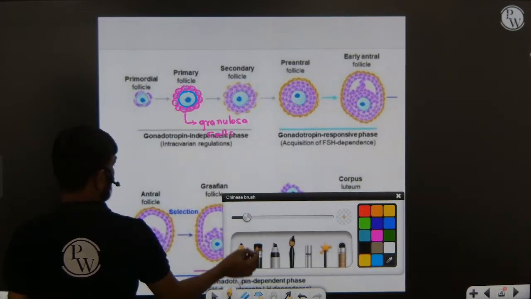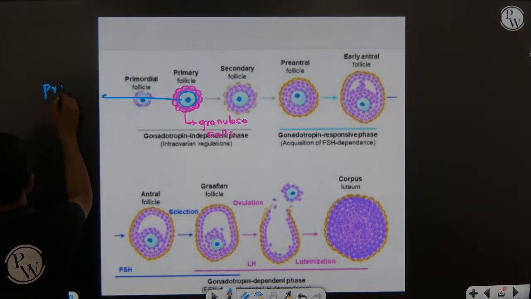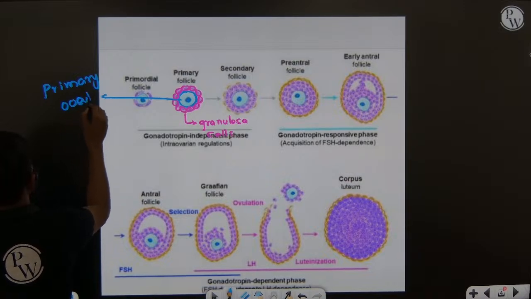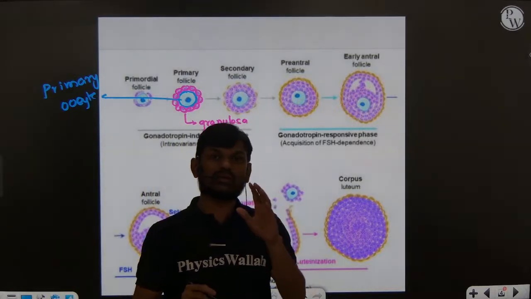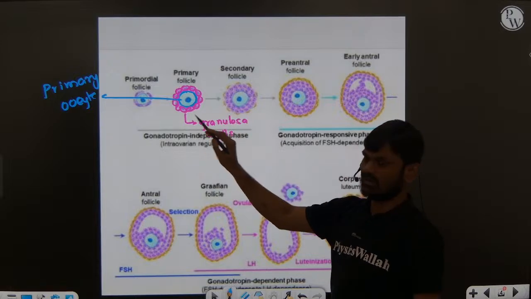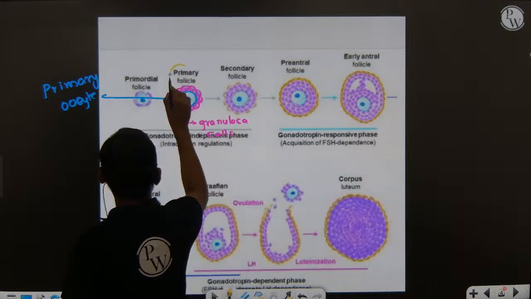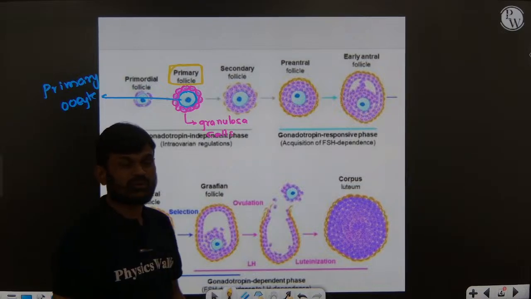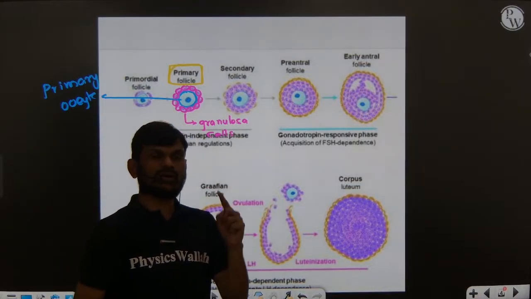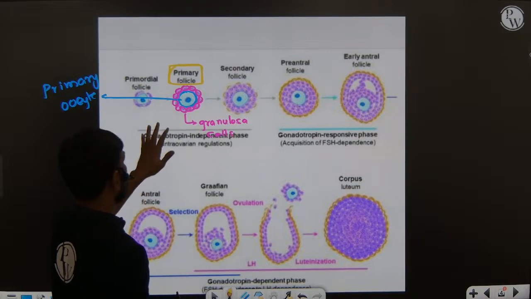Inside this is the primary oocyte. When the primary oocyte is surrounded with a single layer of granulosa cells, we call it a primary follicle. So this is a very important question: how can you identify a primary follicle in a female?